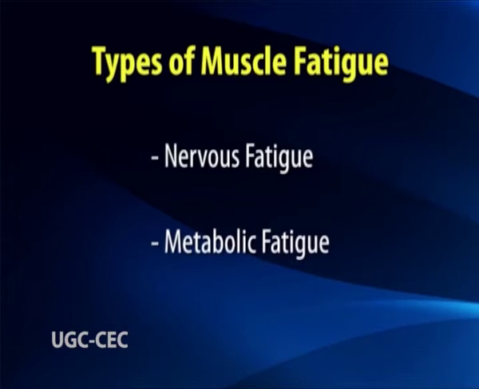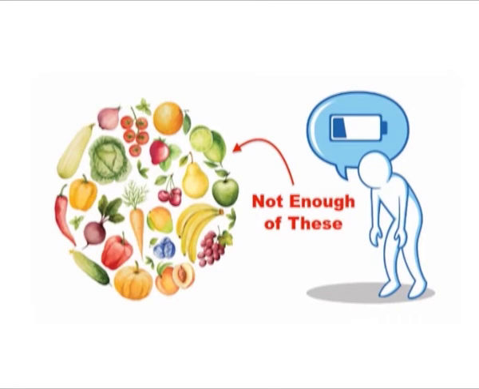Muscle fatigue refers to the decline in muscle force generated over sustained periods of activity or due to pathological issues. Muscle fatigue results from two main issues: nervous fatigue and metabolic fatigue. Nervous fatigue is a type of fatigue caused by changes within the function of the central nervous system that cannot be explained by dysfunction of the muscle. It is brought about by prolonged exercise and the neurochemical changes in the brain associated with it, primarily of serotonin and dopamine. Nervous fatigue plays an important role in endurance sports and also highlights the importance of proper nutrition in endurance athletics.